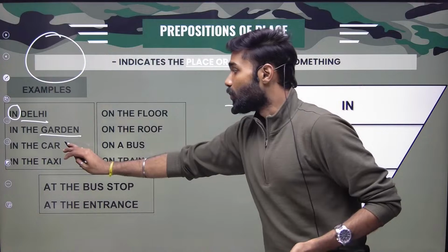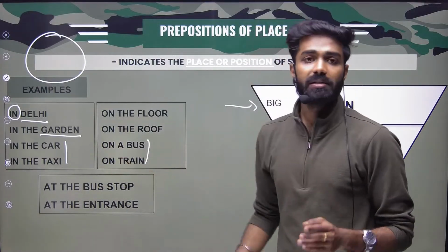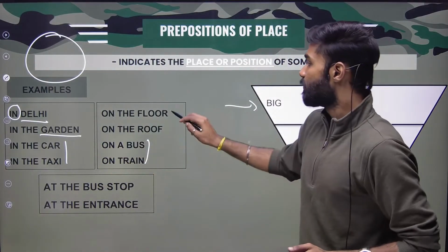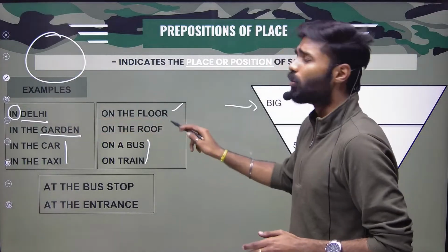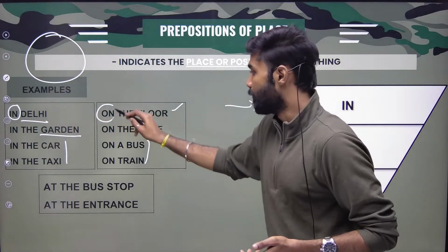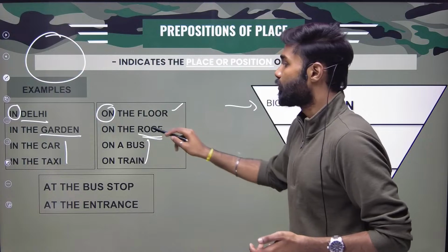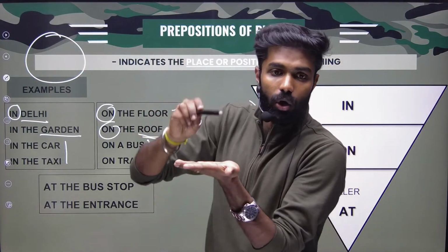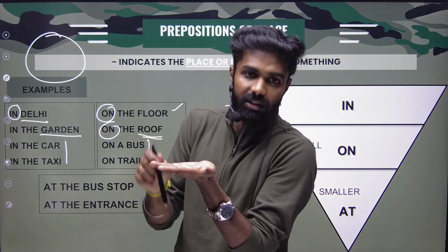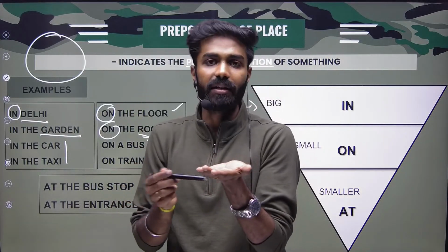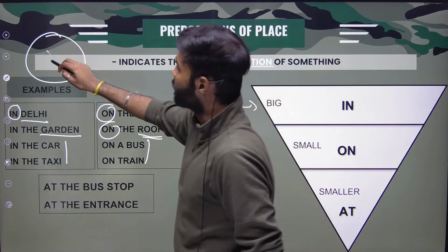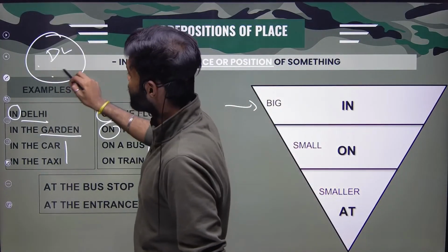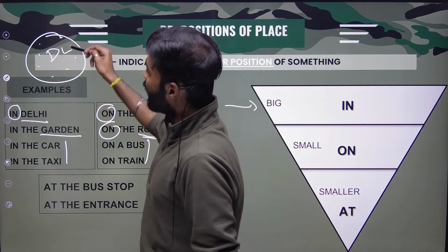Whereas for vehicles, leave the vehicles; I'll be explaining it later. But floor, compared to Delhi, floor is smaller. On the roof, on. Okay. Logically, you can only stand on the floor, not in the floor. In the floor means inside an area. Delhi means, for example, if this is your Delhi, you will be somewhere here, so you can say I am in Delhi.